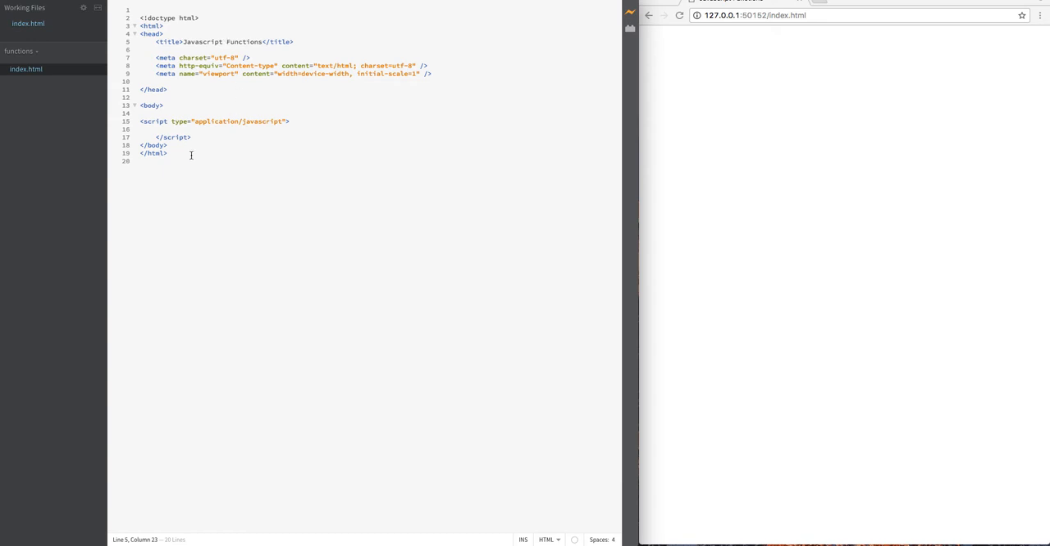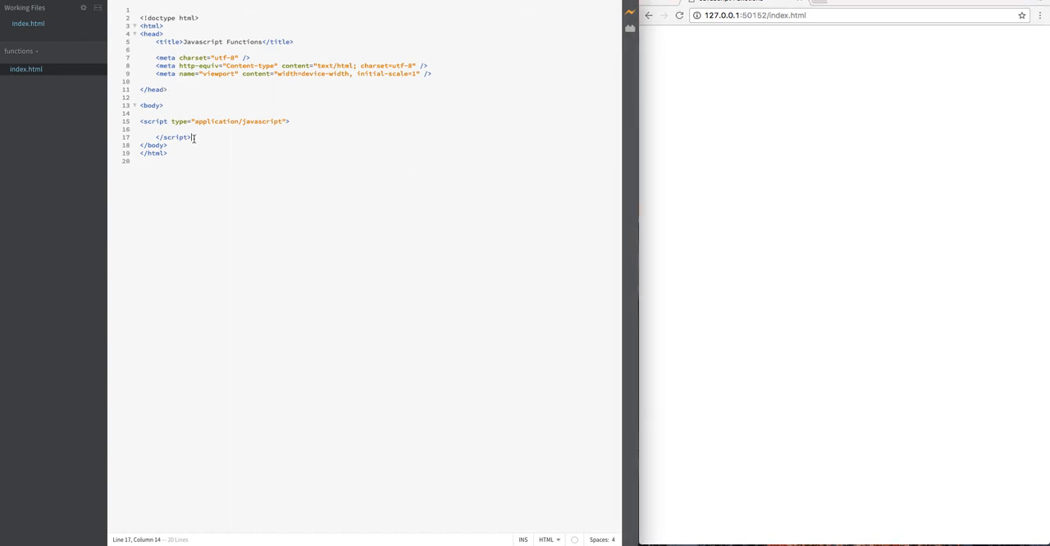But first, let me describe what I have here. Here, I have my index.html file. I use Brackets as my text editor, a free text editor. If you want to download it, just go to brackets.io and you will see the download. On my right hand side, I already opened the browser where this file is loaded, on the left hand side here.